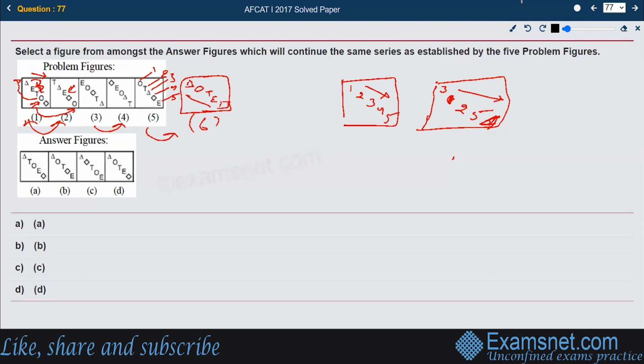Which of the figures is matching the same thing? It is being matched in D: triangle, circle, T, E, and square. That is what is happening. So option D is right.